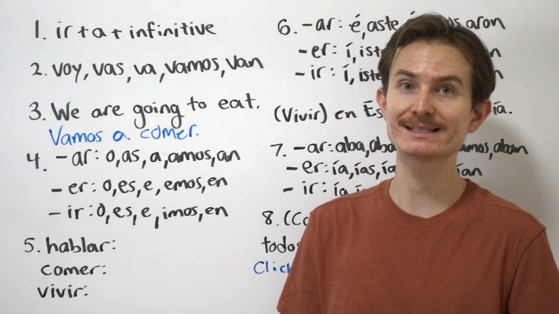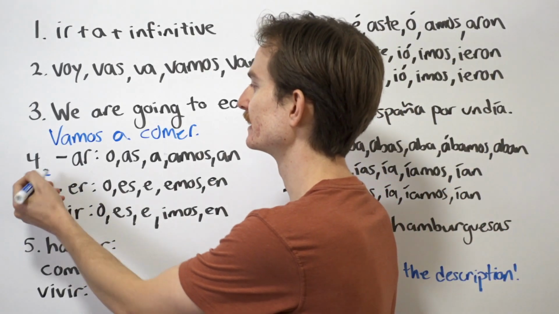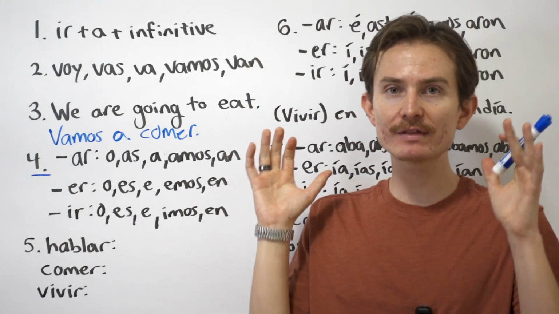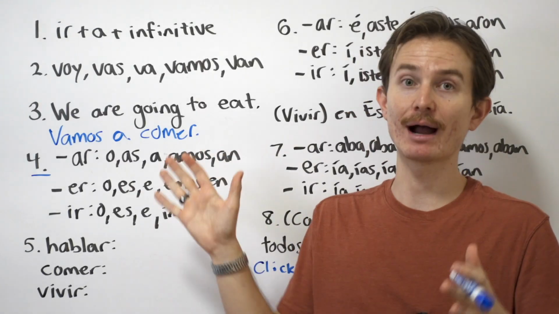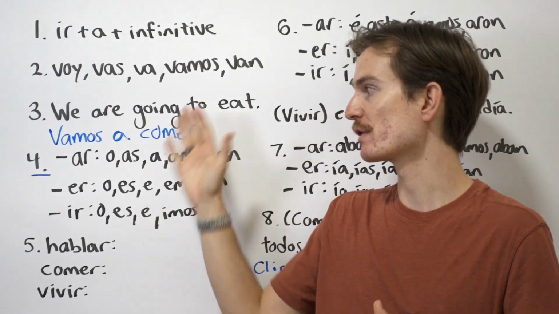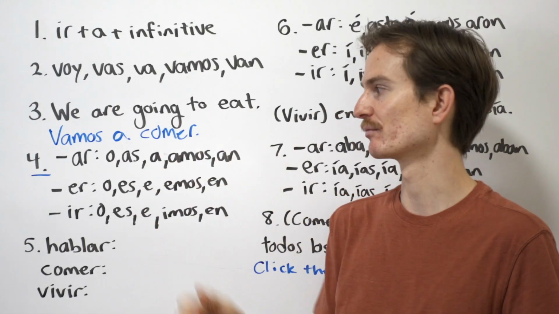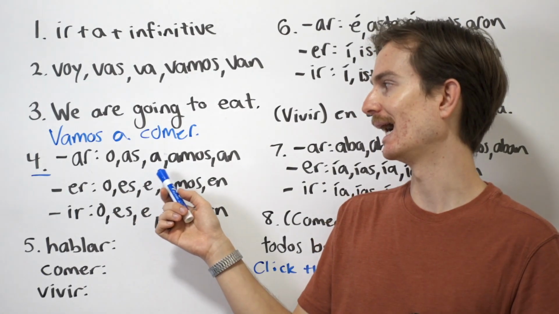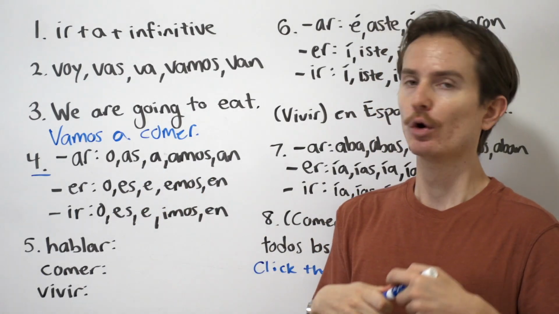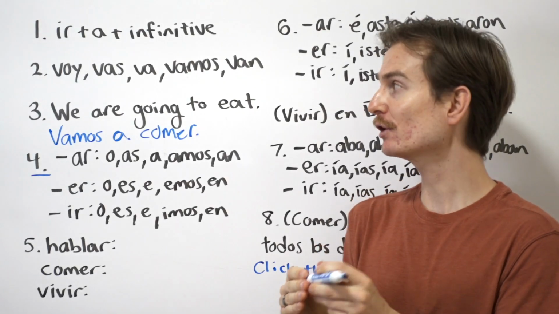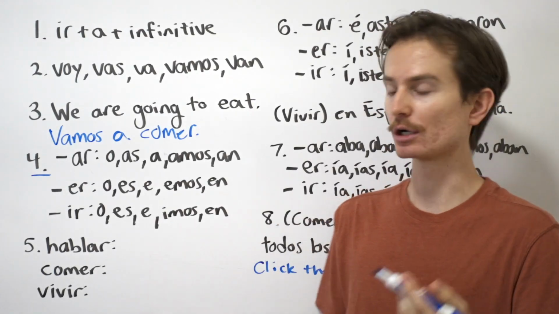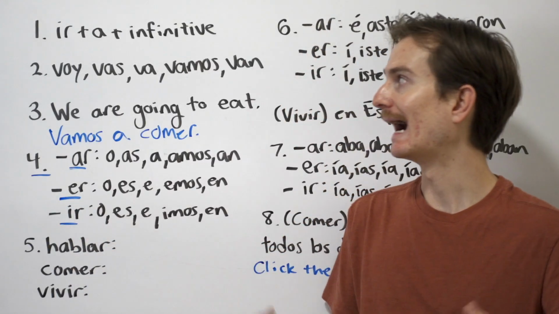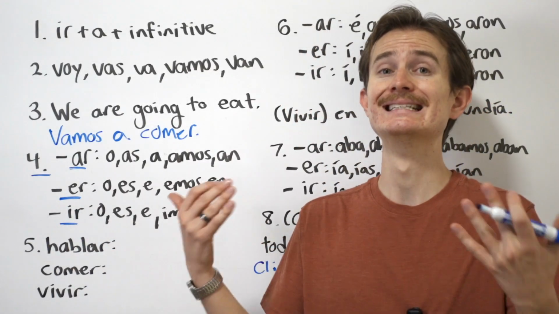Next, we have the present tense. I'm going to underline this so we know that it's kind of a different thing. So now we have the present tense, okay? Once again, we're not going to go over the nitty-gritty of each tense. However, I'm going to teach you the conjugation rules for the regular present indicative, okay? So for AR verbs, we have o, as, a, amos, an. So what is an AR verb? It is simply a verb that ends with AR. So a verb like hablar, for example, okay? Hablar means to speak, okay?